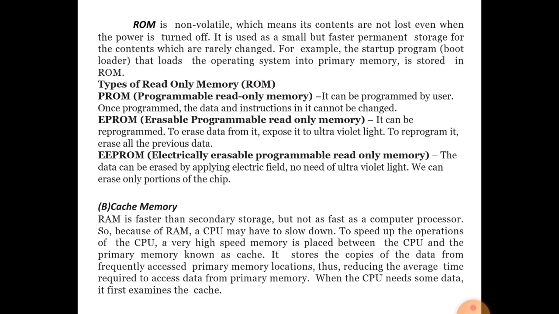ROM is of three types: PROM, EPROM, EEPROM. PROM is programmable read-only memory, which means the data stored in the PROM you can read, but it cannot be changed. It can be programmed by the user. Once programmed, data and instructions cannot be changed. The data and instructions stored in the PROM are to be used by the user but cannot be changed.